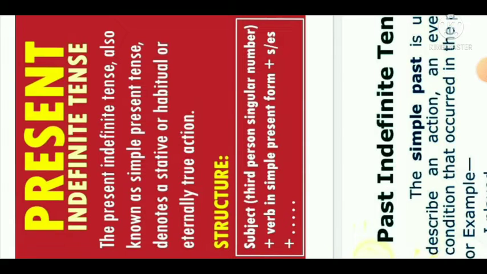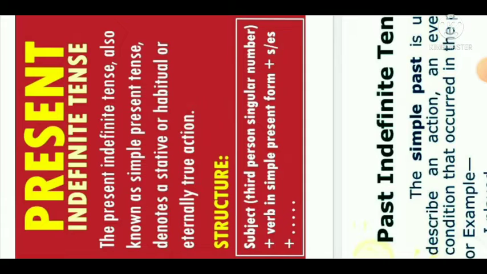As you can see written, the present indefinite tense, also known as simple present tense, denotes a stative, habitual or eternally true action. It means we use the simple present tense when an action is happening right now or when it happens regularly, or even unceasingly, which is why it's sometimes called present indefinite tense.